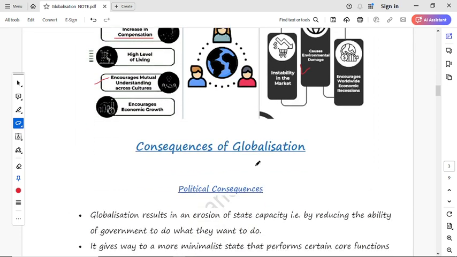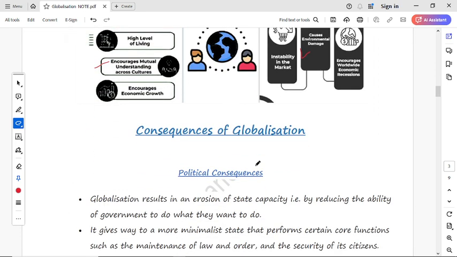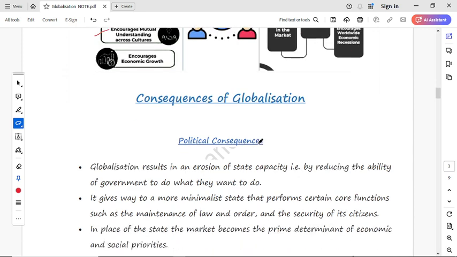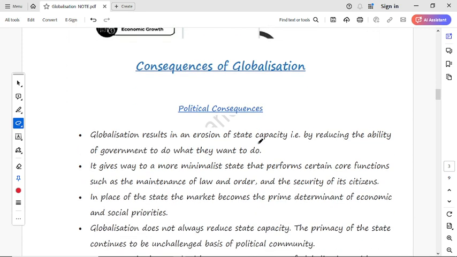Now next, let's look at the consequences. Consequences means outcomes of globalization. What are the outcomes of globalization? First is political. What are the political consequences of globalization? We'll read here. First, it results in an erosion of the state by reducing the ability of government to do what they want. It reduces the government's decision-making capacity.